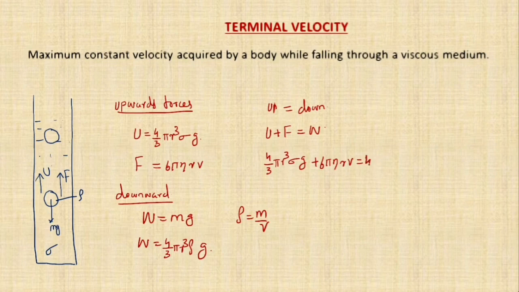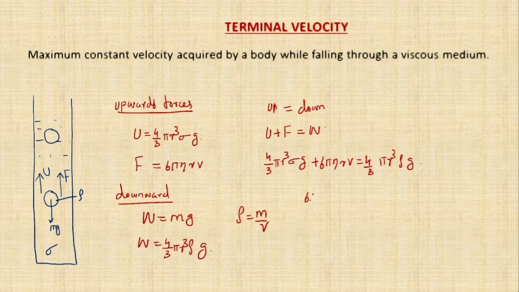Is equal to the weight. Weight is equal to what? 4 by 3 pi r cube rho g. Now we are going to derive the terminal velocity, the constant velocity. When the upward force and downward force are equal, the metallic ball will move with a constant velocity, and that constant velocity is called the terminal velocity. So let's derive the terminal velocity from here.